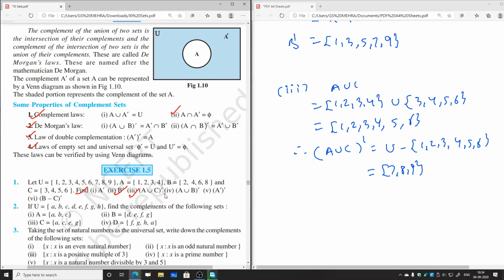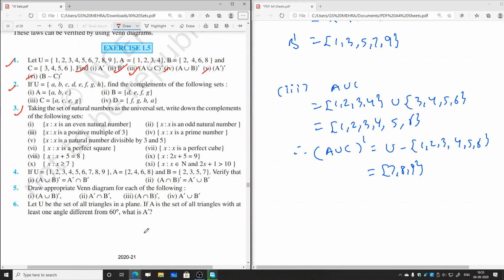Similarly, you all will be doing fourth part, fifth part, sixth part. Then similarly do question number 2 and question number 3 also. Now let us go to question number fourth one. If U equal to 1, 2, 3, 4, 5, 6, 7, 8, 9 and A equal to 2, 4, 6, 8 and B equal to 2, 3, 5, 7, verify that first one A union B whole complement equal to A complement intersection B complement. So in this one, first of all we will find the left hand side, that is we will find A union B whole complement.